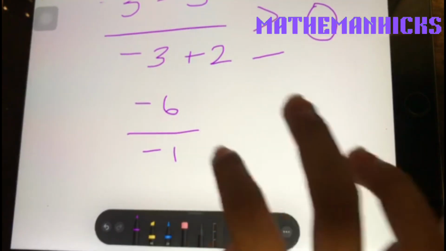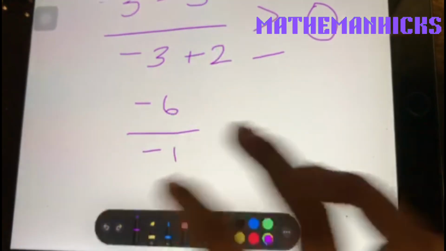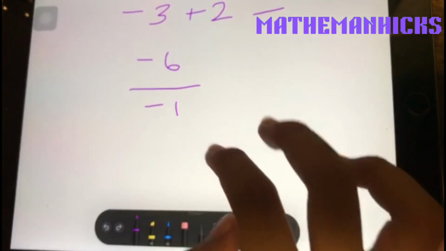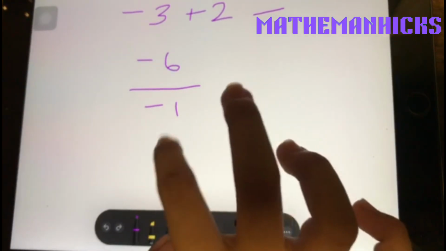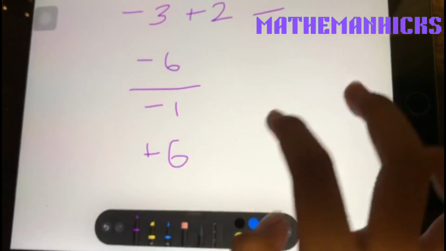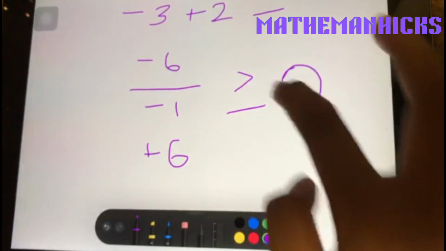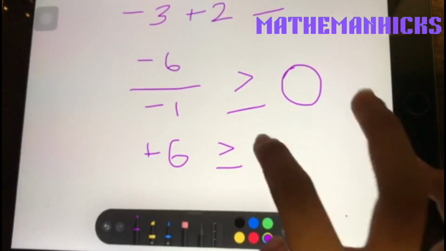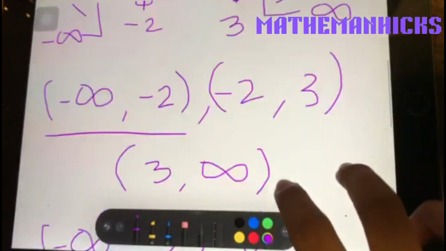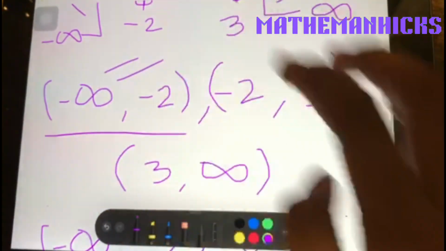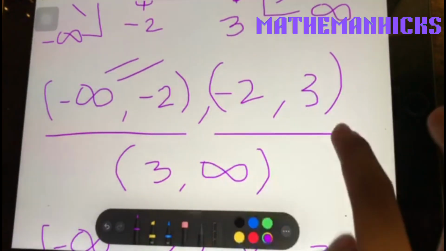So negative 6 divided by negative 1 is positive 6. So it was greater than 0, so it was correct. This one is correct.